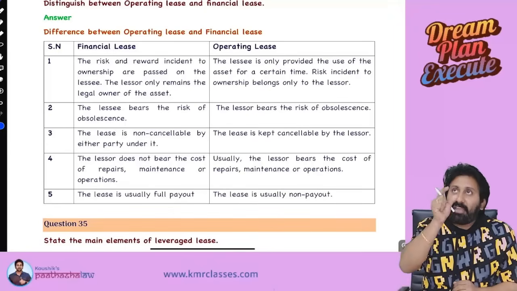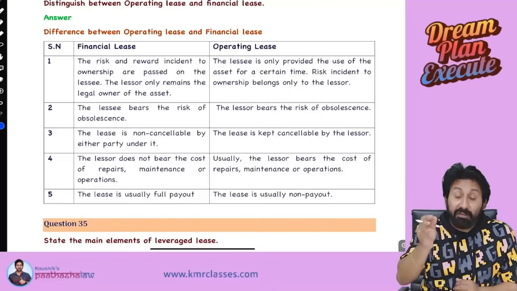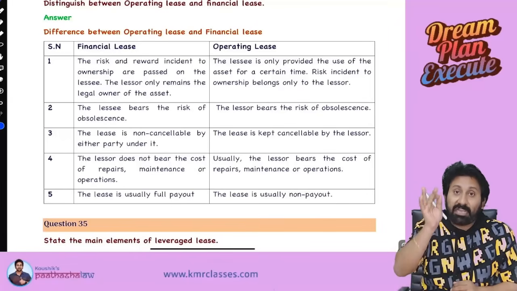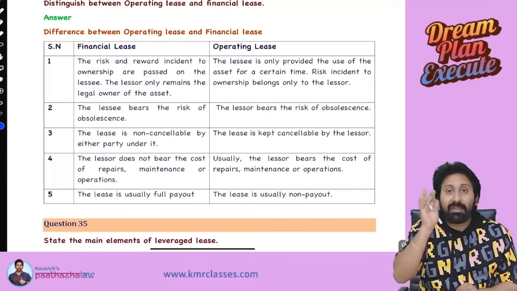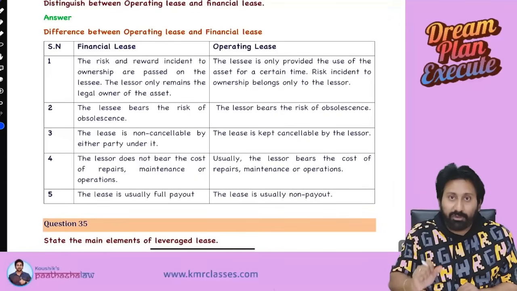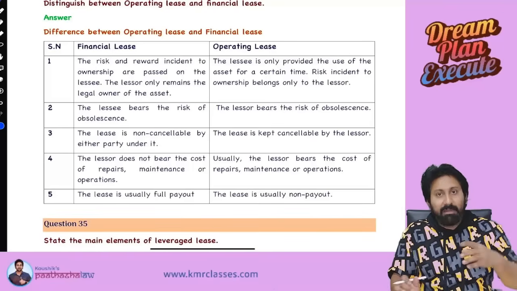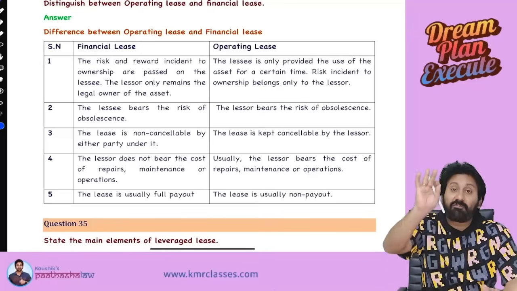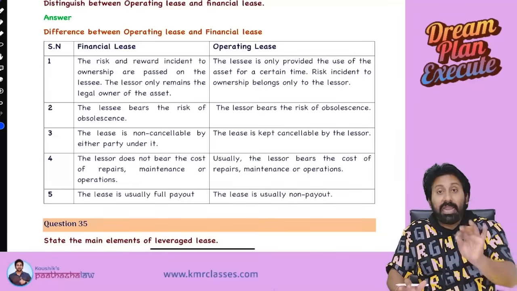If the asset life is 10 years, 90% of the life of the asset will be in the hands of the lessee only. Means substantial life of the asset will be in the hands of the lessee. Therefore, sometimes in the agreement they will write, do you know? You are the lessor, I am the lessee. I will pay you lease rentals every year. Nine years out of 10 years, or 10 out of 10 years, I will only hold it. Okay, what agreement will they enter?